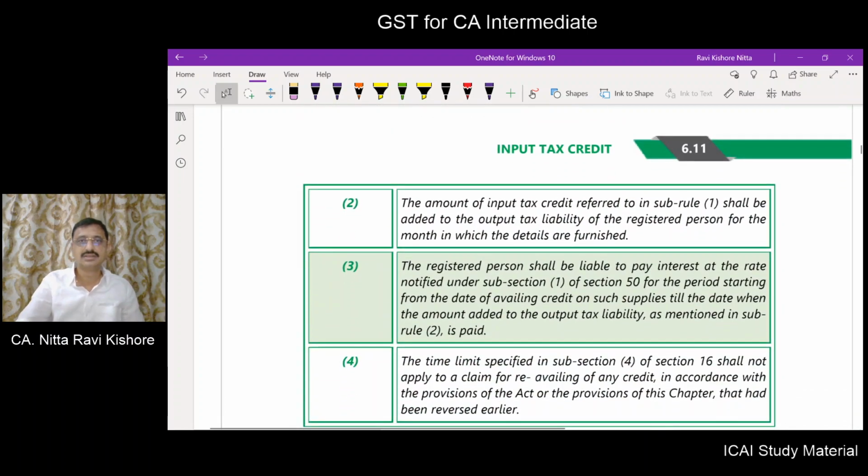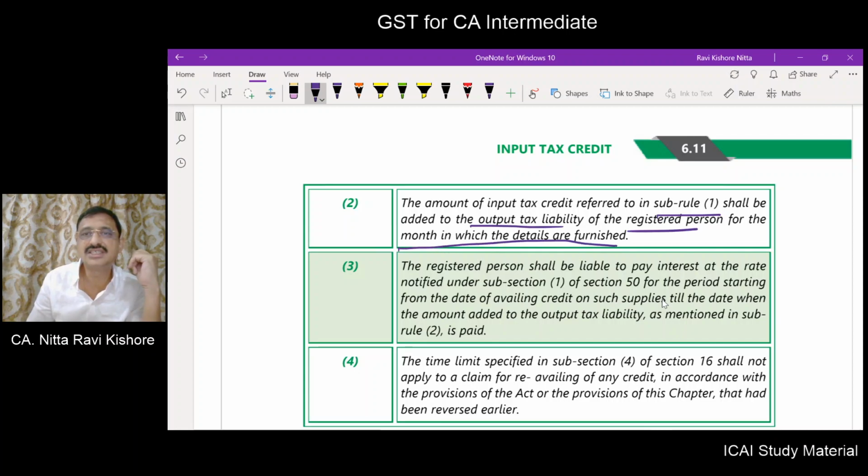Next, the amount of ITC referred to in subrule 1 shall be added to the output tax liability of the registered person for the month in which the details are furnished. So if you are not paying in the 180 days, then in the month in which the 180 days expire, you have to add it to your output tax liability.